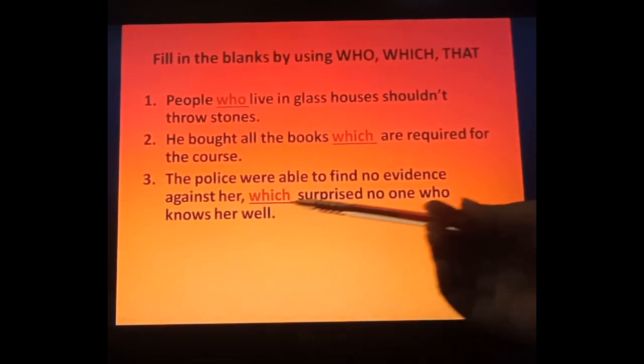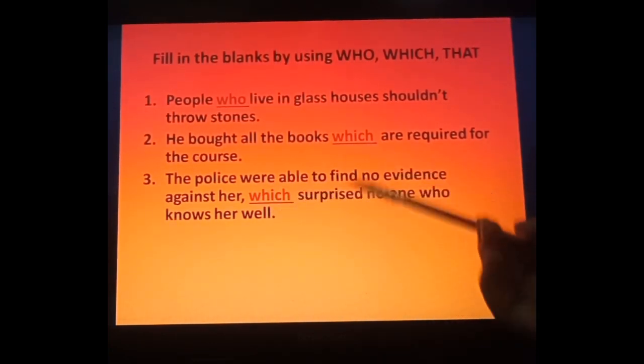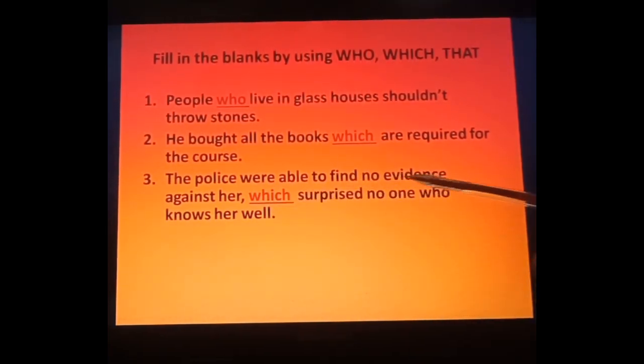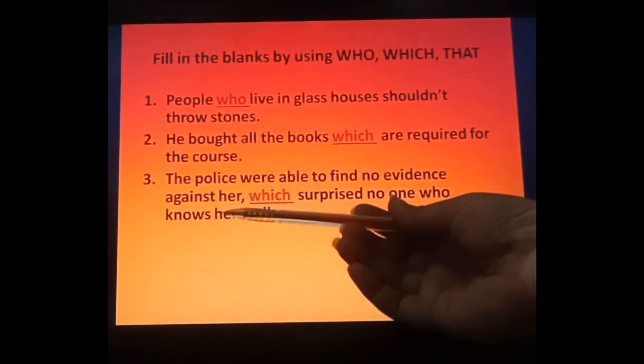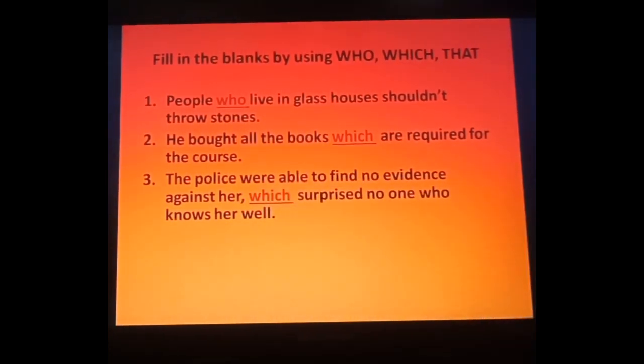Okay, so here which thing is surprised? That is the evidence. This thing surprised no one who knows her well. So here we are not talking about this girl. We are talking about the evidence. Evidence is non-living. That's why we have used which here.